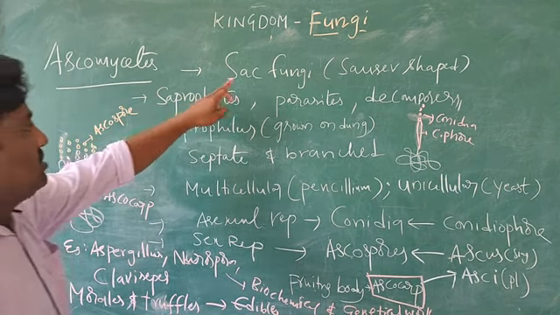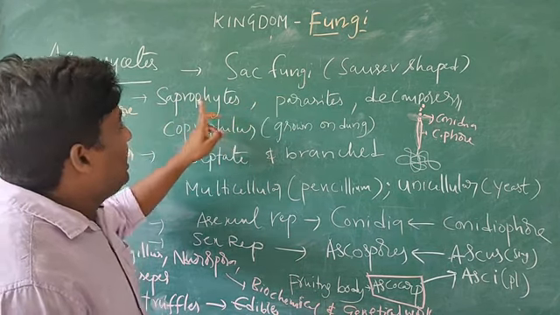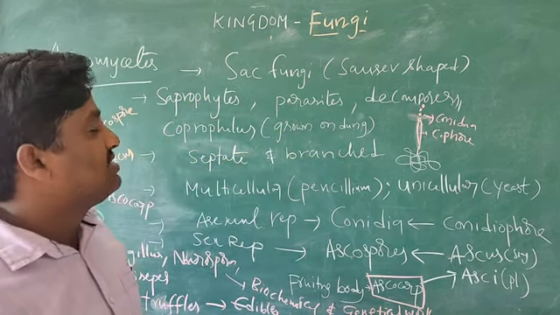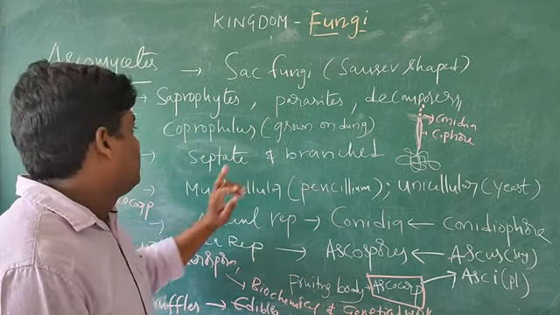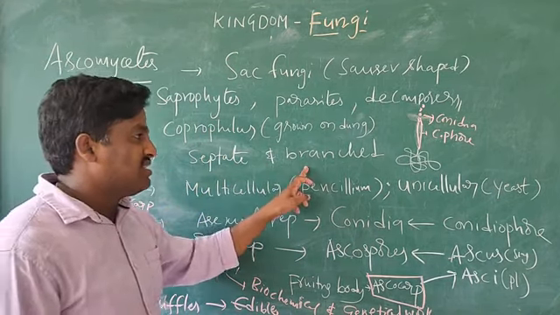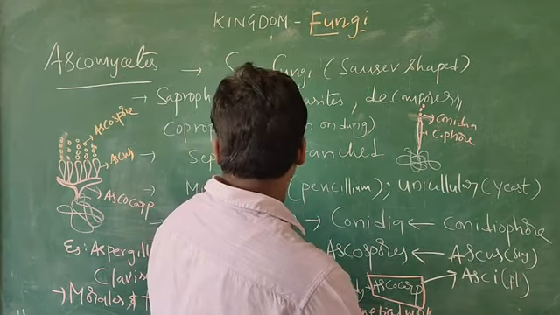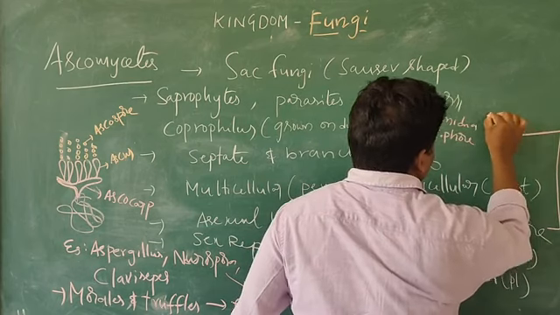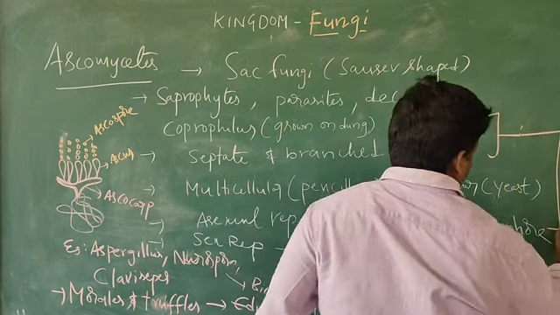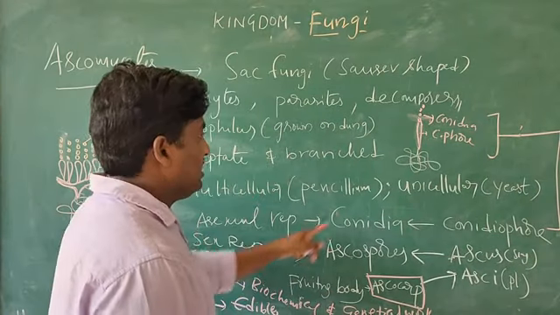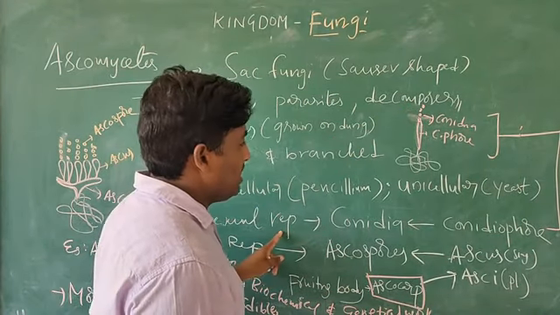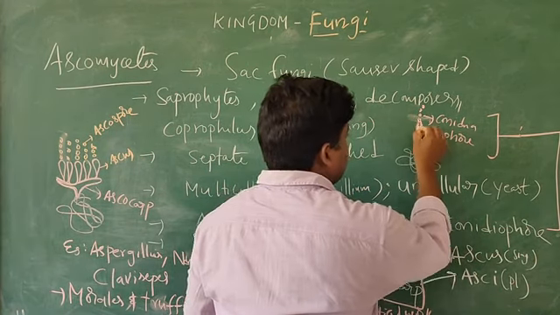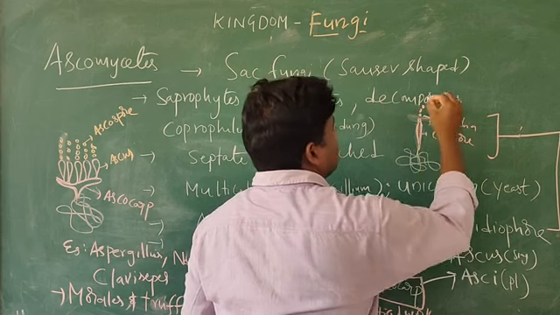Once again, this fungi we generally call sac fungi. They act as saprophytes and parasites and decomposers, and also coprophilous, and their organisms are septate and branched. Here you can see their asexual reproduction. In the asexual reproduction, conidia are formed. The conidia come from the conidiophore. This is the conidiophore, tube-like, present here, leading to the production of this conidia.